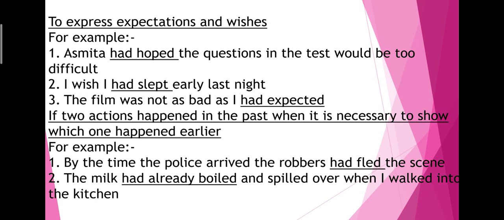Then the next point is, if two actions happened in the past and it is necessary to show which one happened earlier, when you're focusing on an earlier action, then we use this past perfect. For example, by the time the police arrived, the robber had fled.